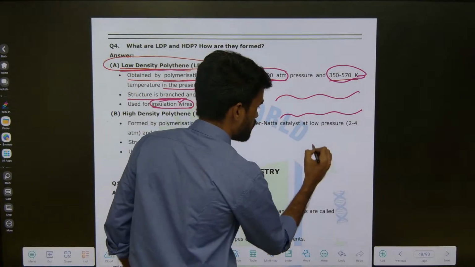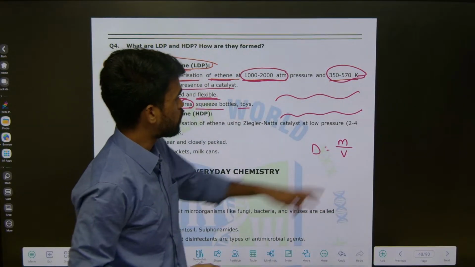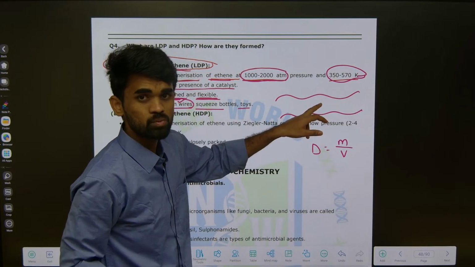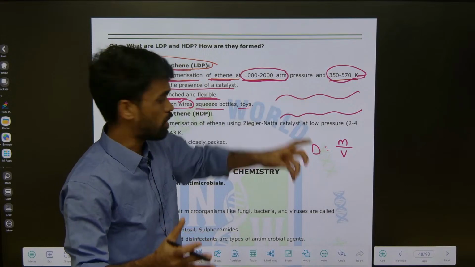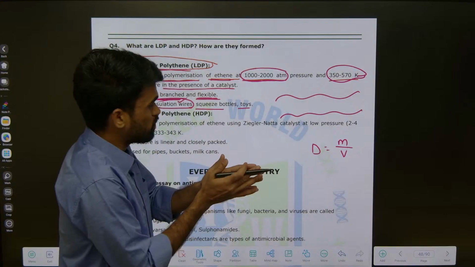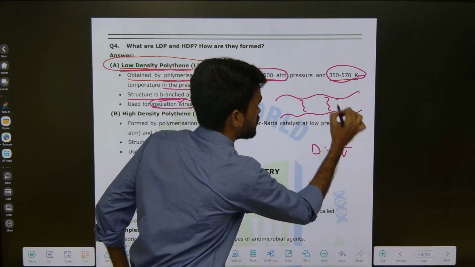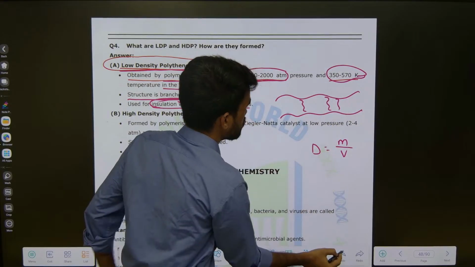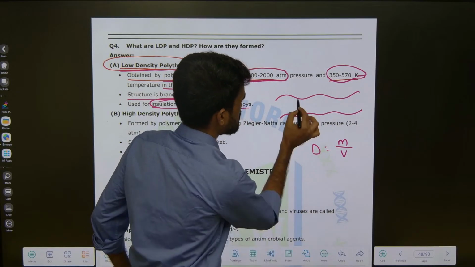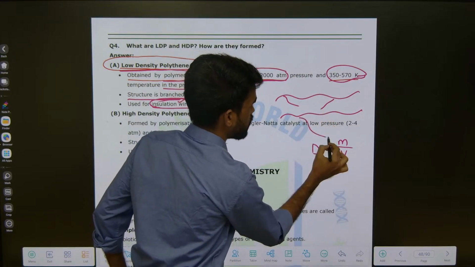What is the formula of density? Mass by volume, we know. It means if the volume is greater, then what happens to density? Density is small, right? Density is less. So in the case of low density polymers, they will have branches. Branches means this is one chain, it will have one branch like this. Okay, like this. So this also has a branch like this.